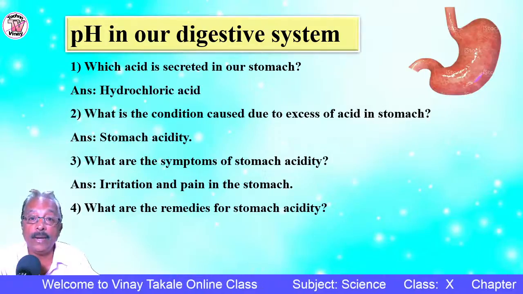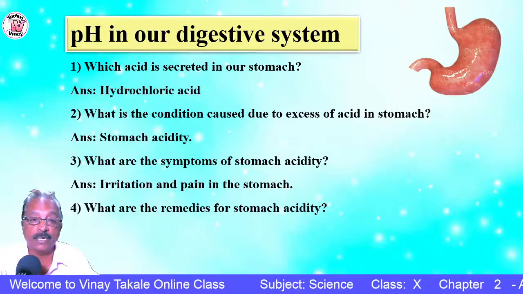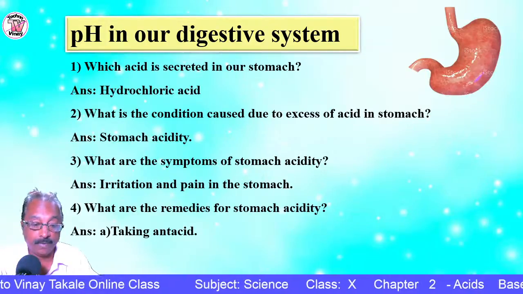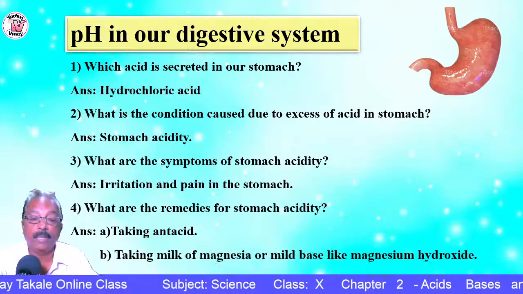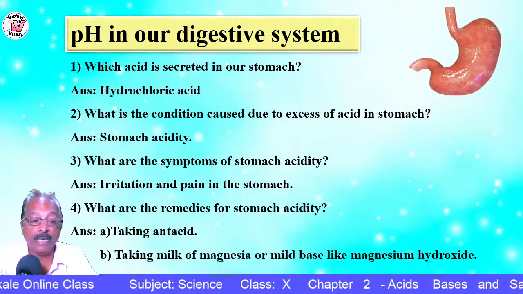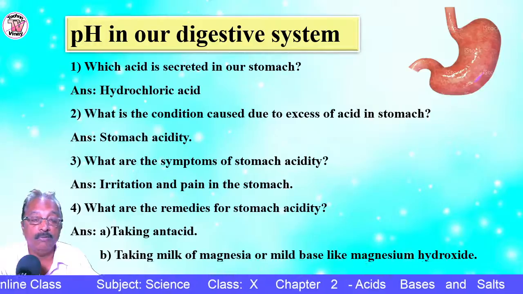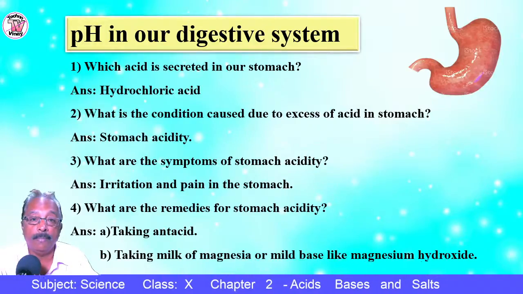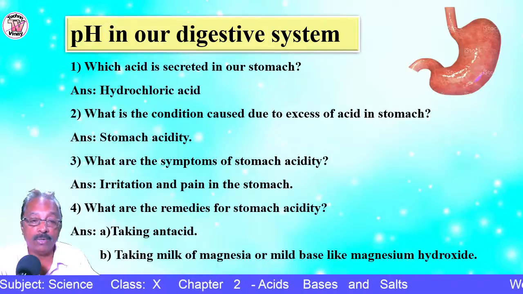How can you get rid of it? By taking an antacid, or by taking milk of magnesia, which is a mild base, like magnesium hydroxide.